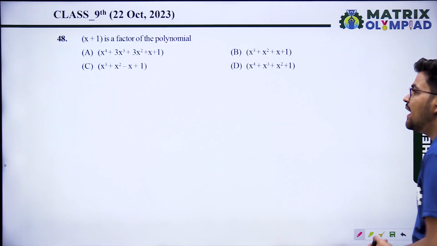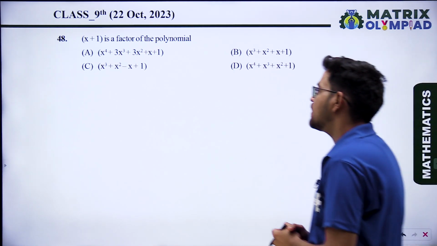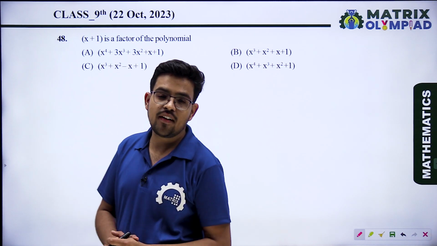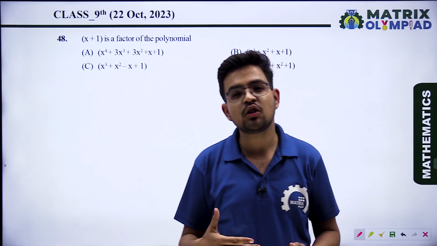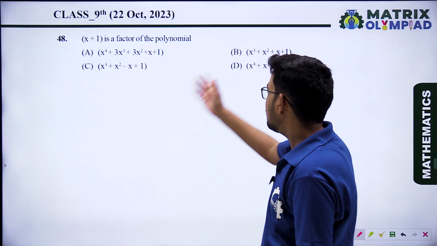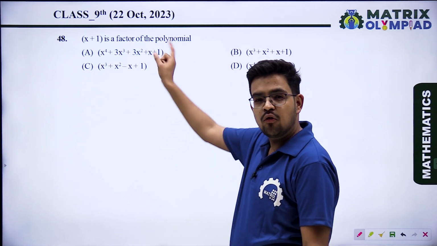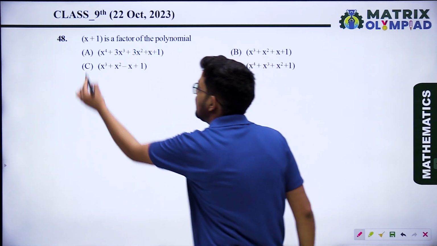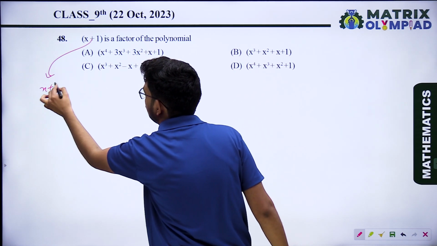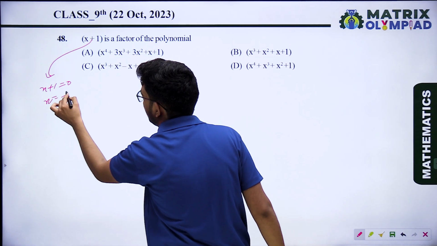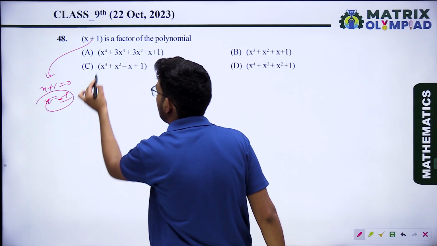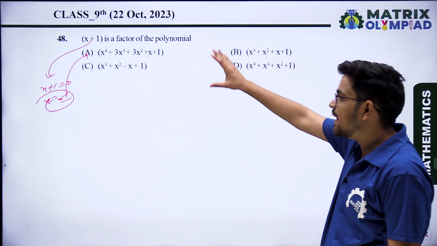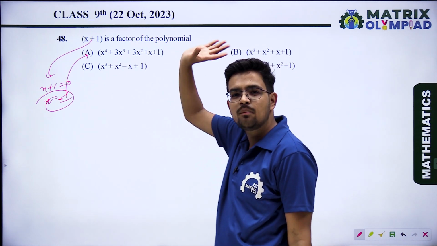Okay, question number 48. x plus 1 is a factor of the polynomial. Which of the following has a factor x plus 1? If x equals minus 1 is the zero of any of these polynomials, then for the same polynomial x plus 1 will be a factor. So how will we check? x plus 1 equals 0, so x equals minus 1. If x equals minus 1 is a zero of the polynomial, then x plus 1 will be a factor of that polynomial.